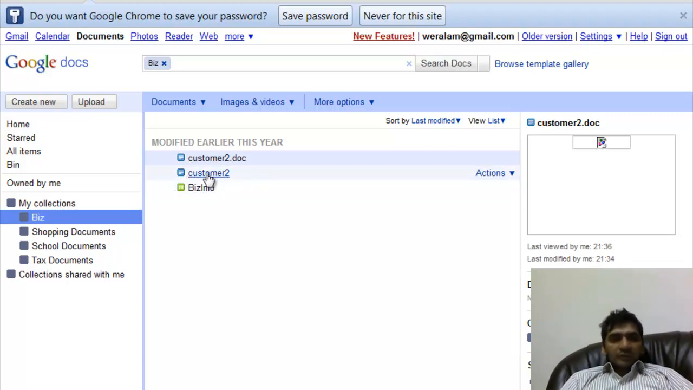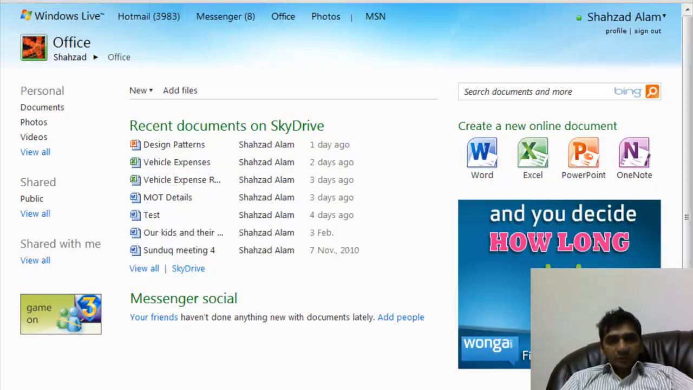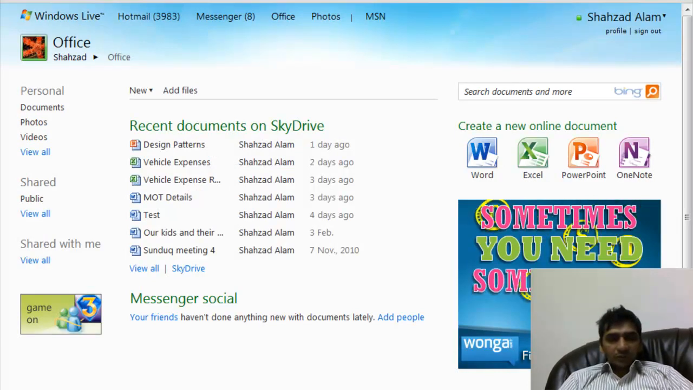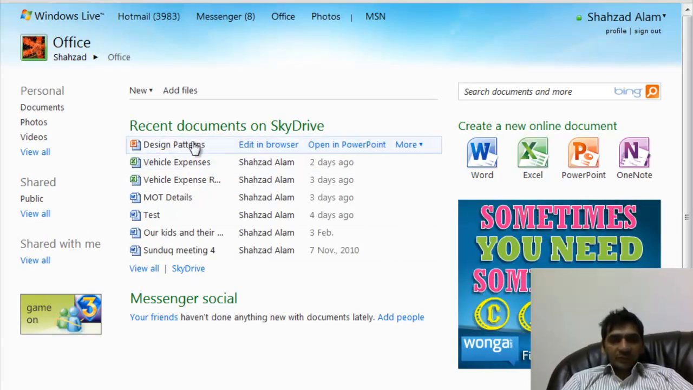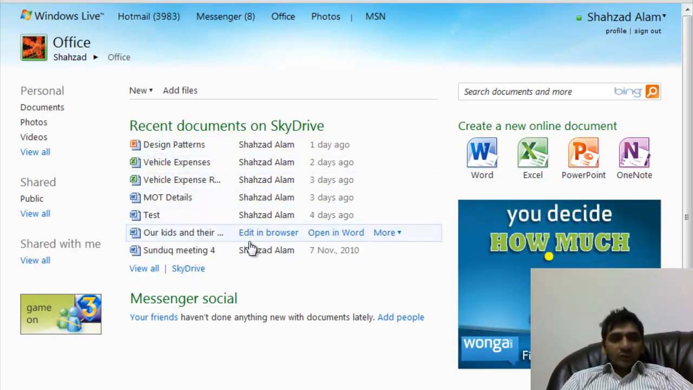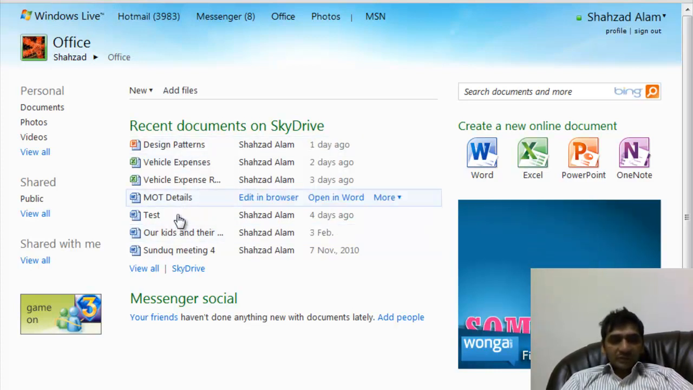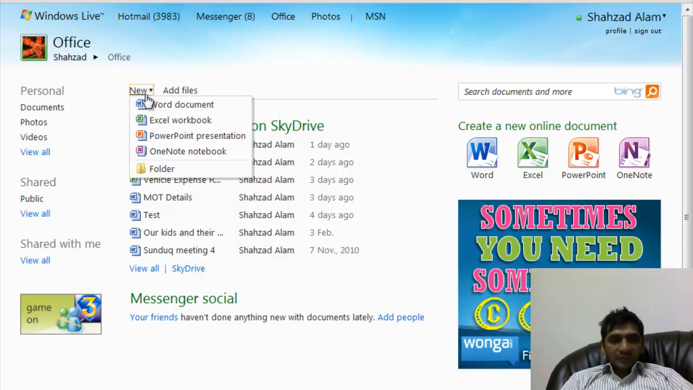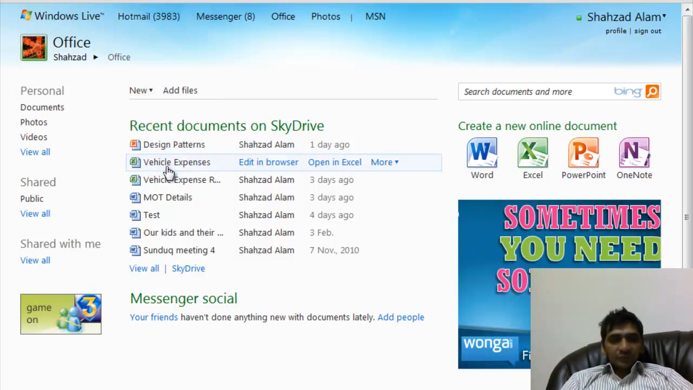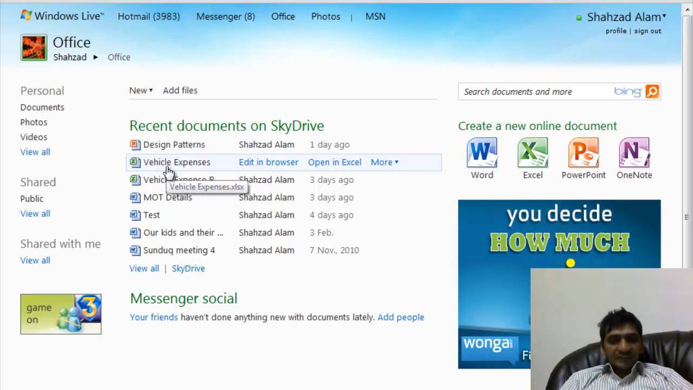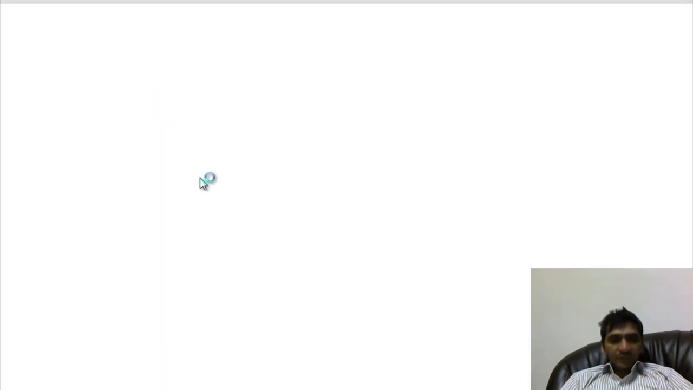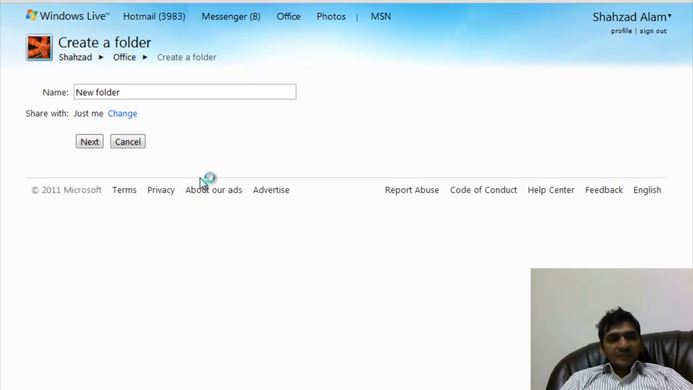Okay, now the similar kind of thing can be done in Microsoft documents as well. So let's go to the Microsoft side. I have logged into my account, and I can see all my recent documents in here. Now if I want to organize these different documents into different collections, over here what we can do, we can create a folder. So the concept on this side is the folder. So I have to create a new folder, and then the folder is like a collection.